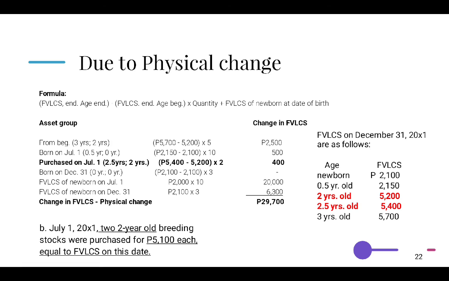So, for December 31, we have no FVLCS change except for the acquisition of 3 newborn stocks costing 2,100 FVLCS each at the date of birth. Multiplying them is equal to 6,300. Additional FVLCS of newborn on July 1 is 2,000 multiplied by the number of newborn stocks, equal to 20,000. Now, our total change in FVLCS due to physical change is equal to 29,700. So, this is the end of my presentation. Thank you for watching.